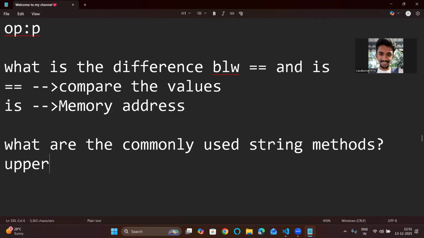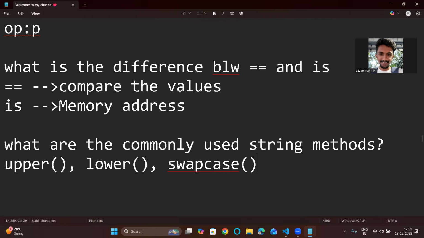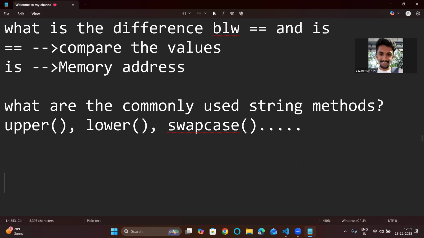You can answer upper, lower, and swap case. There are so many methods, so try to mention at least 5 to 6. 5 is the minimum. So this is a good question.